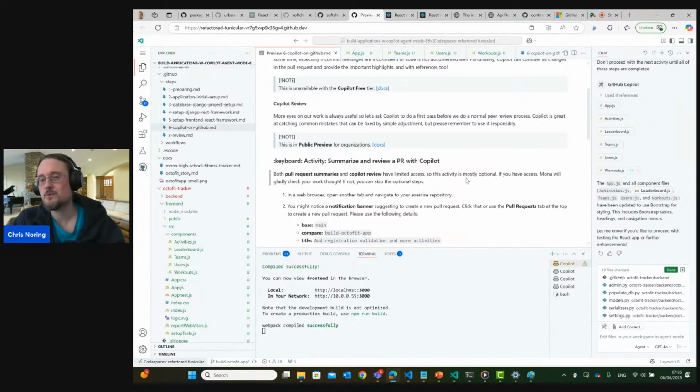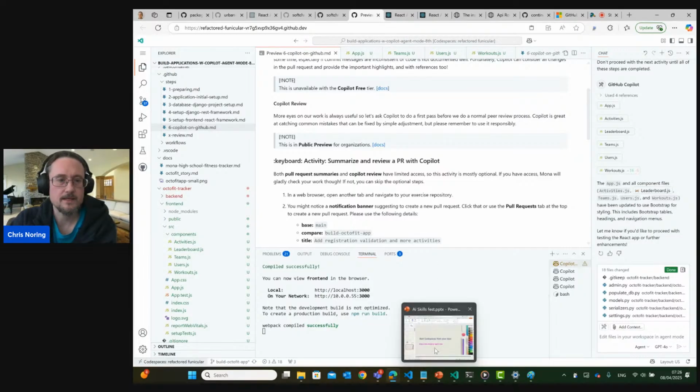But we did create a full stack application today from absolute nothing. We installed a database. We got the backend up and running with the front end. We even styled it with Bootstrap. And if you are like me, you probably want to go in there and make it even more fun, add images, whatever you want to add. So I'm going to go back into PowerPoint at this point and take us out.